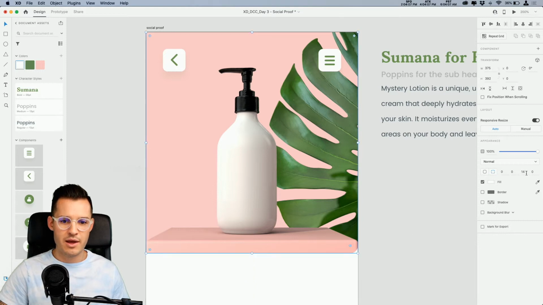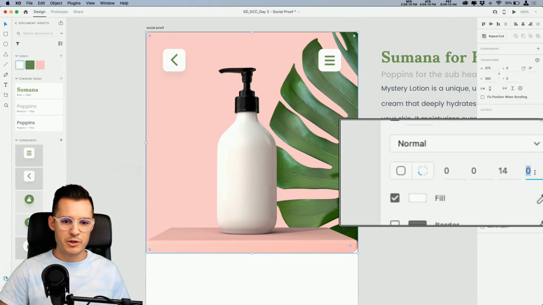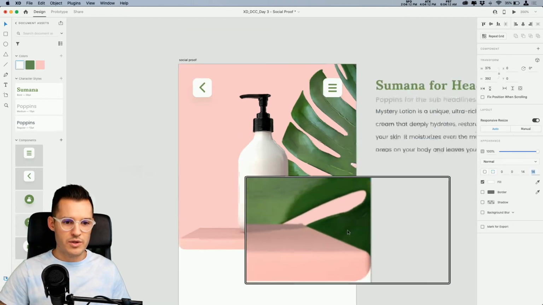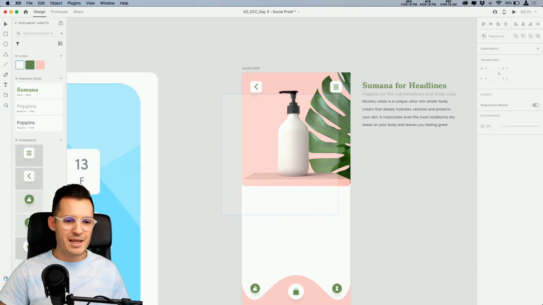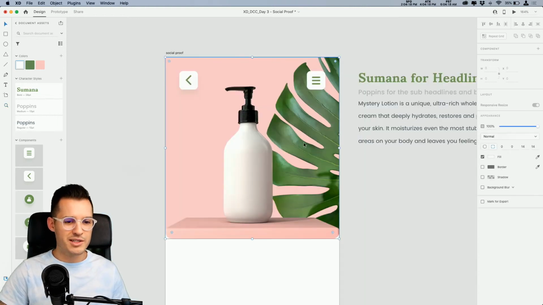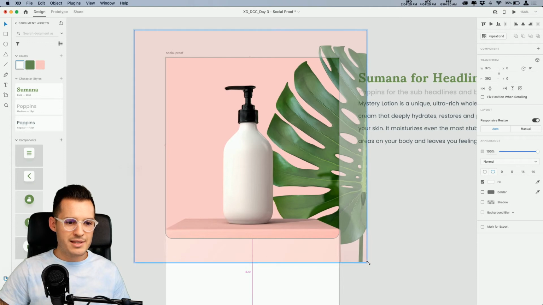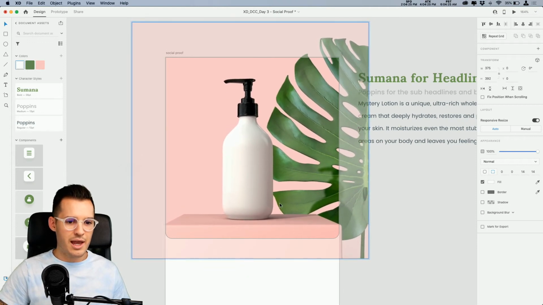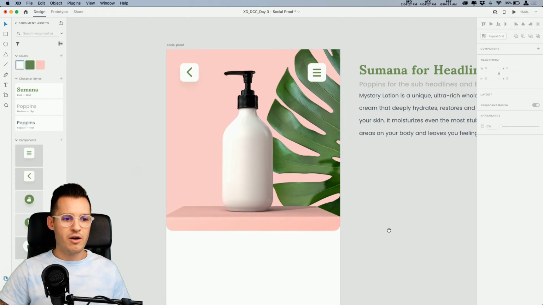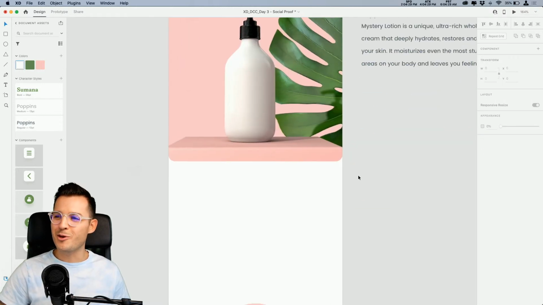So let's do 14 on that one. And then we can also come in here into our inspector panel, and we can do it right there as well. So now we have these cool little corner radiuses, and I think this image is really cool. It's like the product is on a table. So why don't we just mess with the mask a little bit, and if we just play our cards right, it's almost like skeuomorphism. See how it kind of falls off the edge there?